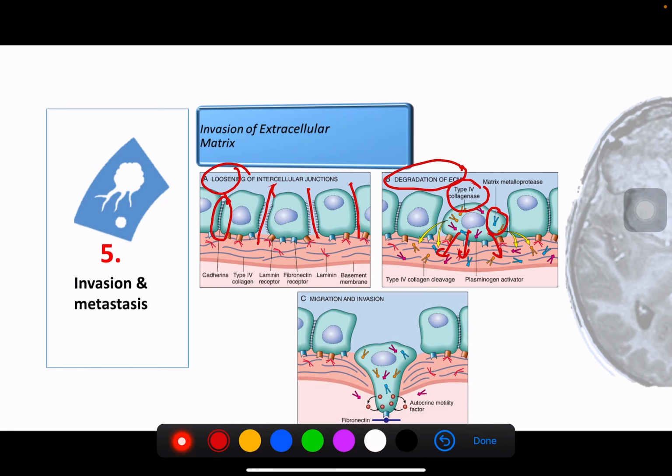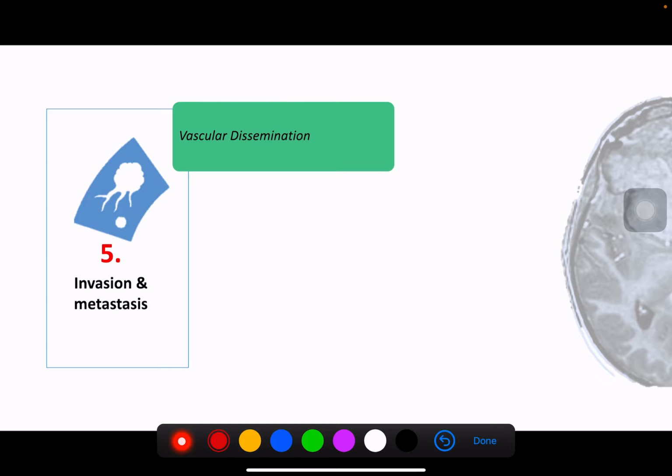And the last part, after it has cleaved the basement membrane, this cell will start to move. How does it move? It moves almost like a bacteria moving along a tissue. I mean, it has pseudopod features, depending on the help of fibronectin, as well as the autocrine motility factor produced by the cell itself, meaning that the cell produces a factor to make sure that they themselves move along in the stroma of the cancer tissue.